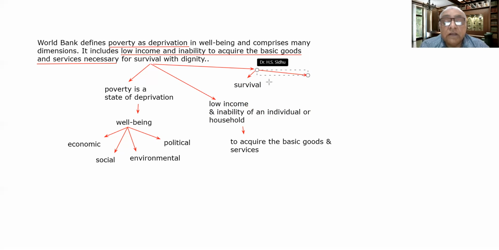So these are the two things which, according to the World Bank, are important: not only survival, but survival with dignity.